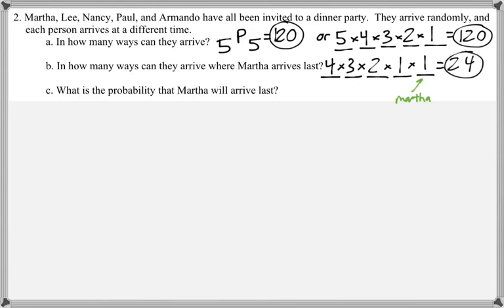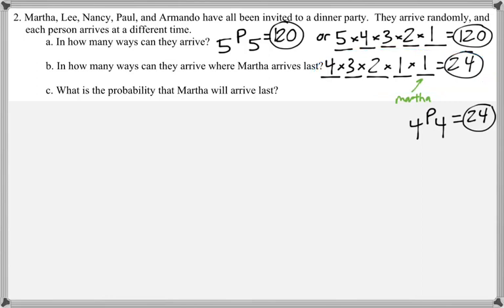If you want to solve this using a permutation, you can, but you would have to take Martha out of the equation because it's for certain that she has to arrive last. So we have to take her out of the equation, and you would type 4P4, and that's equal to 24. So I find that it's easier to just solve this way.